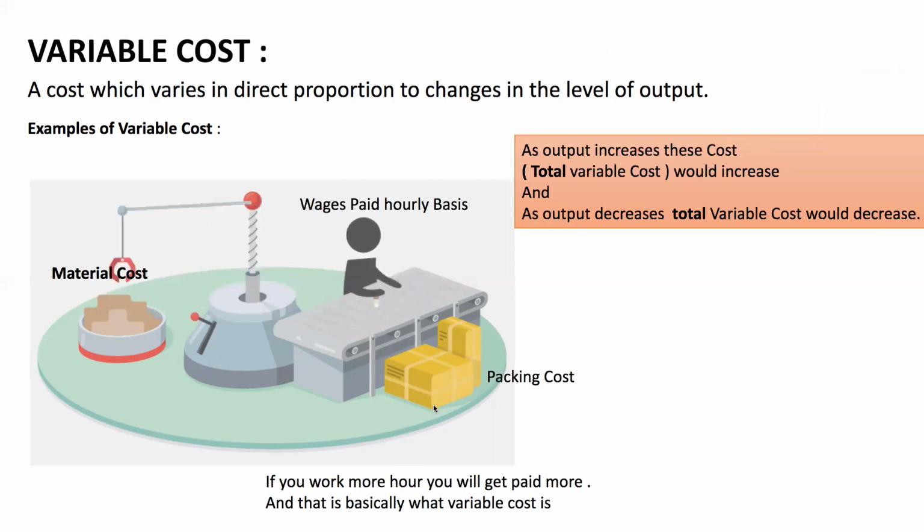So to sum up, as the output increases, the total variable cost would increase. As the output decreases, the total variable cost would decrease. Okay, so we're going to talk about direct costs.